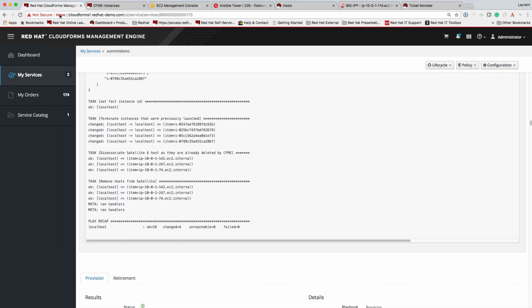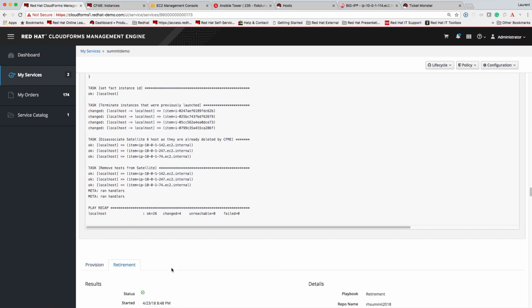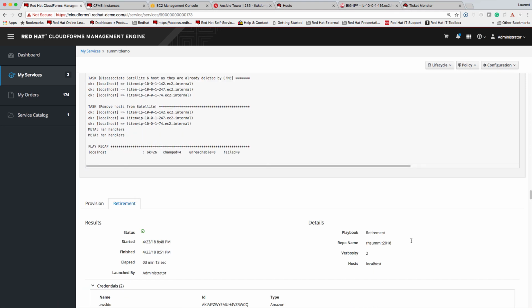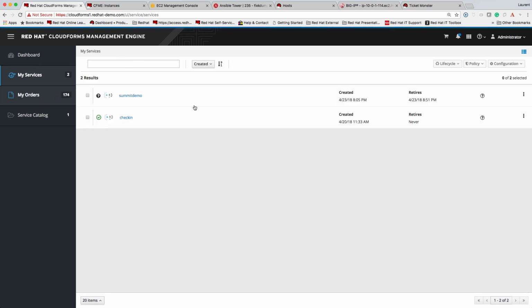Back in CloudForms, we can also check that the service actually was retired, and we're going to see that if we look at the retirement date in the service.